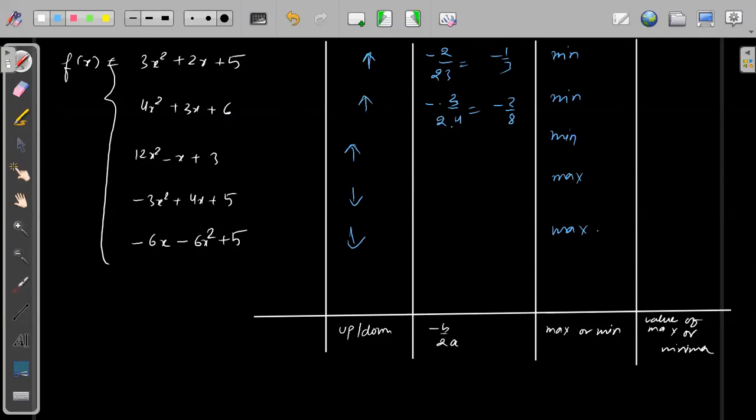Third one, minus of minus b is what? Minus of minus 1 by 2 into 12. So this becomes 1 by 24. Fourth one, minus b by 2a, 2 into minus 3. So minus and minus get cancelled. So this is 2 by 3. Last one, minus of minus b is minus 6. Minus 6 by 2 into minus 6. So the minus 6 cancels, minus 1 by 2.